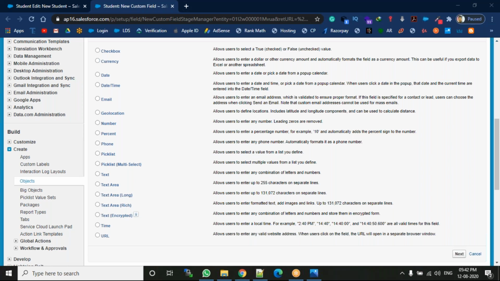The remaining numbers are masked, which means no one can see that information. That is called text encrypted. For example, a password: whenever you enter the password, it shows dots or stars.